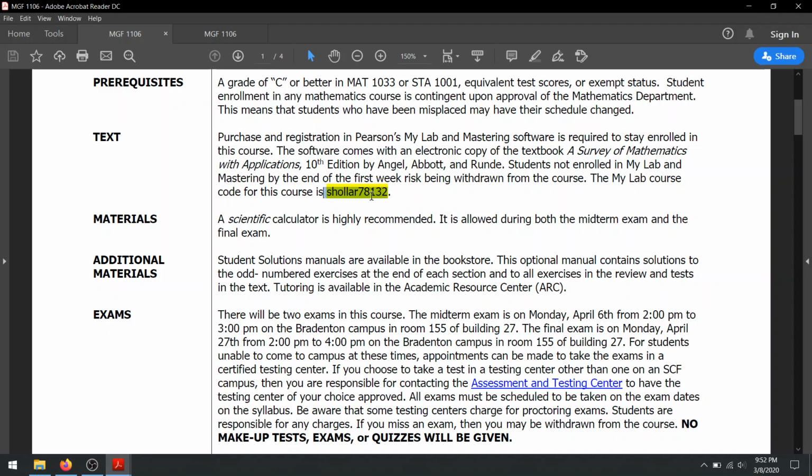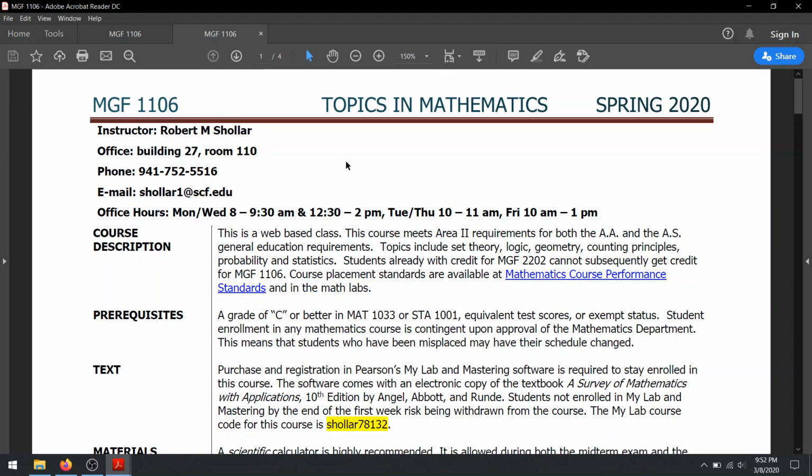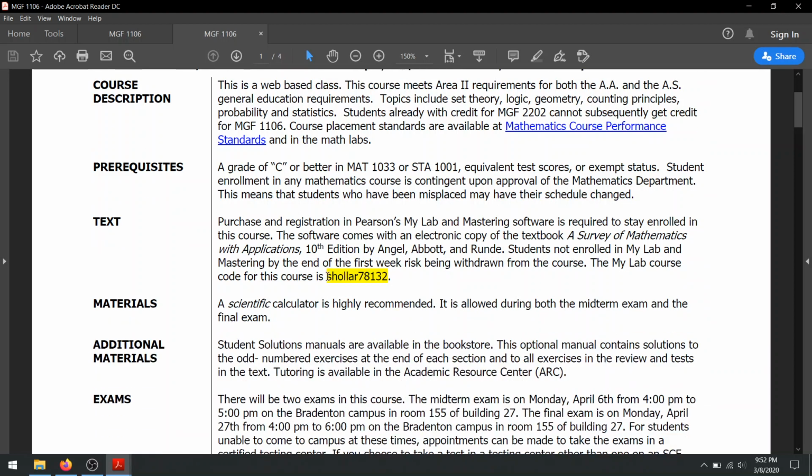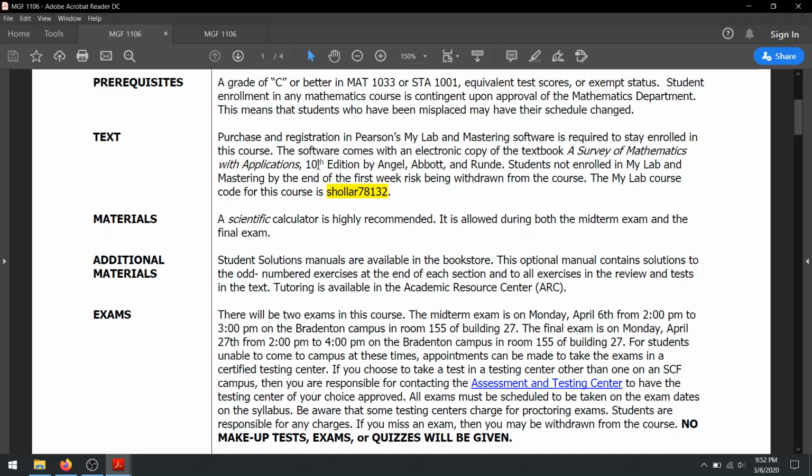You can see I've highlighted in yellow here this number, letters and numbers, alphanumeric. This is the code you need to register for the MyMathLab software. And if you look at the syllabus for the other course, you'll notice it's the same number. That's because I've merged both courses together in MyMathLab.